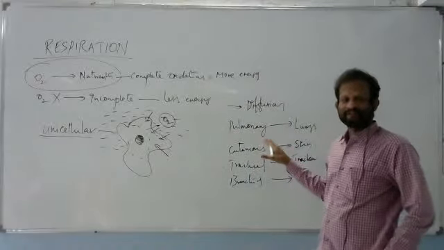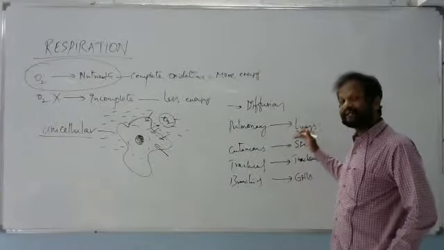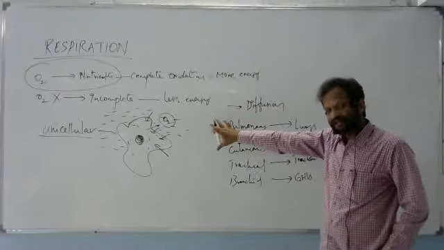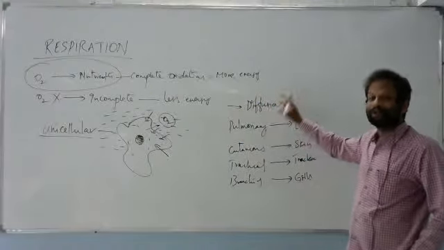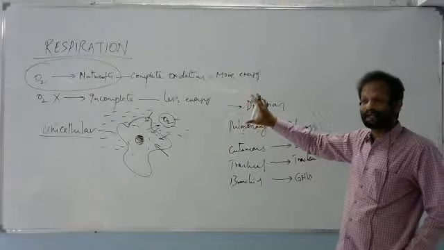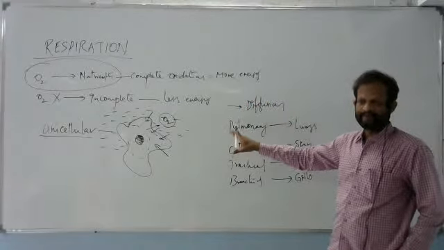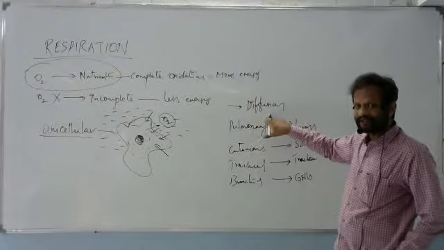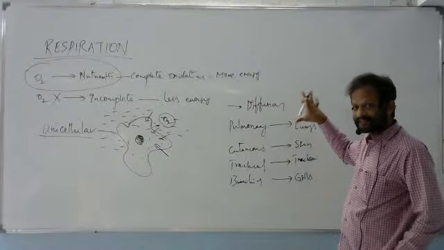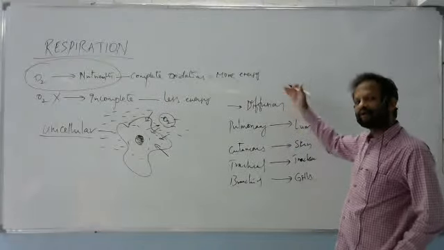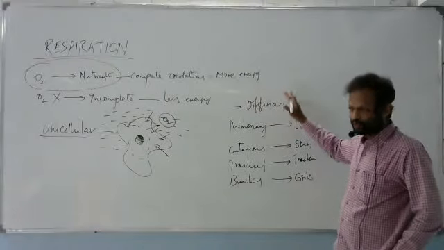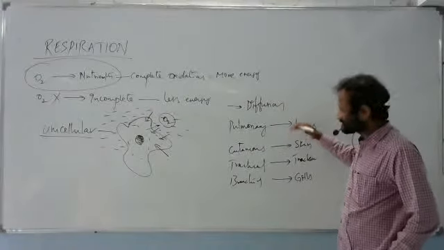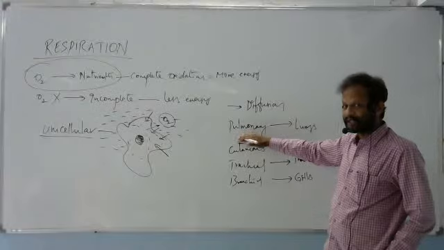So in different animals, we can see different respiratory organs. In unicellular organisms, we cannot expect organs because the total body is made of a single cell. So in that type of animal, we can find only diffusion without any specialized structure or cell organelle. Oxygen will enter into the cytoplasm through diffusion. Some animals have lungs for respiration, that is pulmonary.